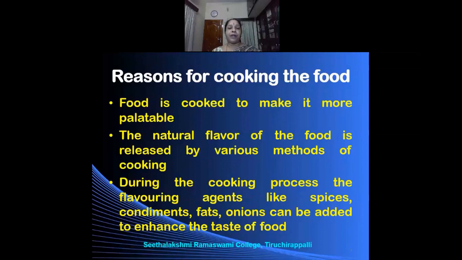During the cooking process, flavoring agents like spices, all the masala items that we add, cloves, cinnamon, cardamom, all those are called spices. And the condiments, fat like oil, butter, and onions can be added to enhance the taste of the food. The natural flavor of the food is also enhanced during cooking. And apart from the liberation of the natural flavor of the food, you can also add different types of spices to enhance the flavor of the food. And this is possible only by the process of cooking.